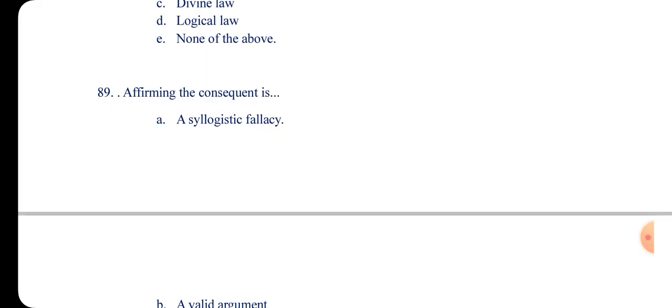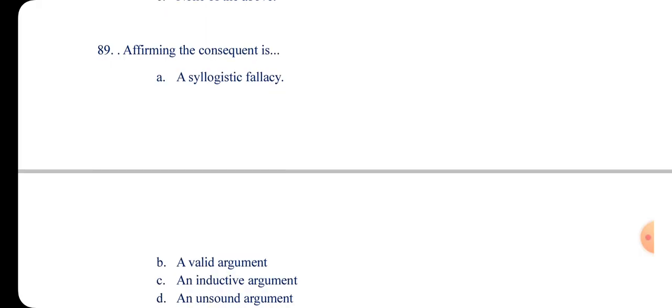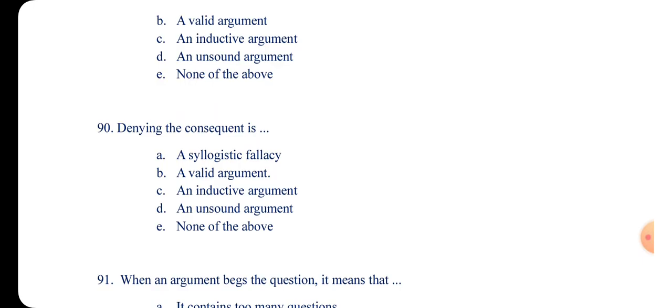But when you affirm the consequent, it becomes a fallacy. Do you get it? So we call it a syllogistic fallacy.